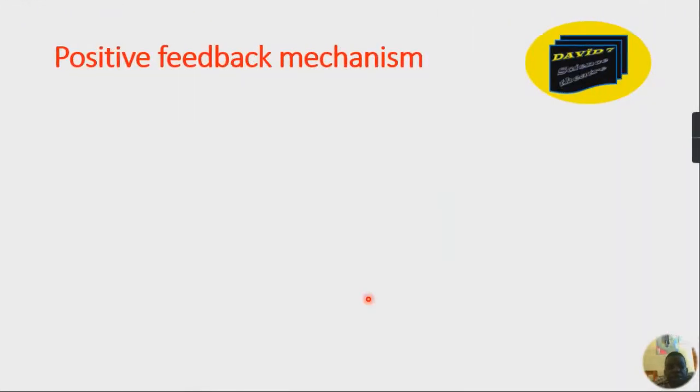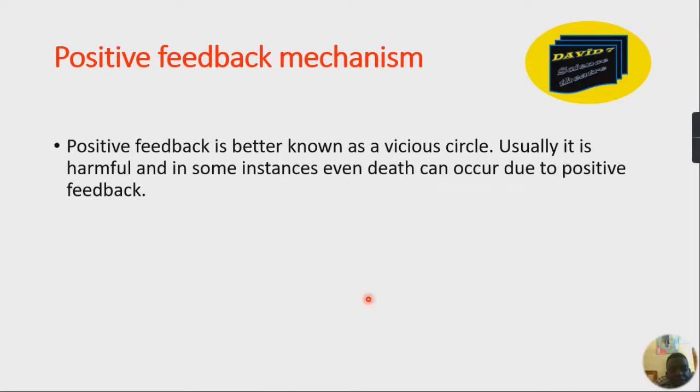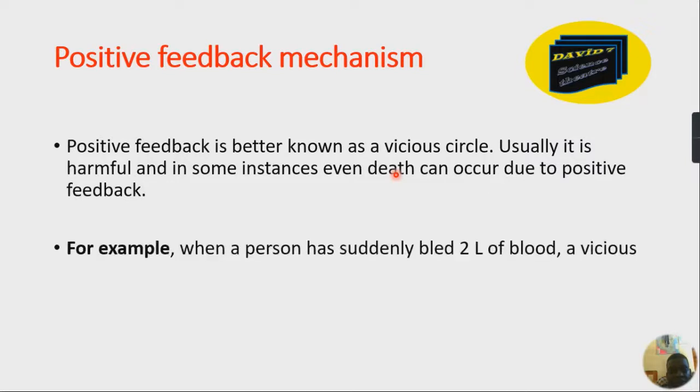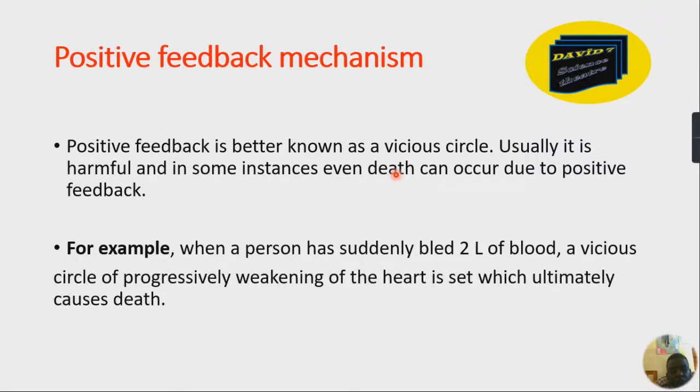Now let's turn to the positive feedback mechanism, because we said we have positive and negative feedback mechanisms. The positive feedback mechanism is better known as a vicious cycle. In this cycle, usually it is harmful, and in some instances even death can occur due to positive feedback. For example, when a person has suddenly bled 2 liters of blood, a vicious cycle of progressively weakening of the heart is set, which ultimately causes death. You should take care of this.